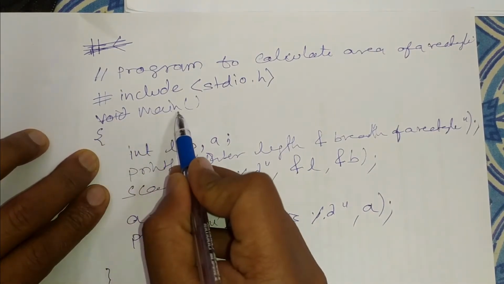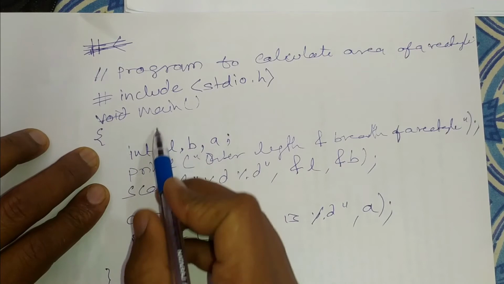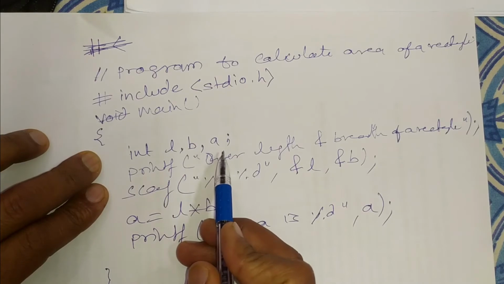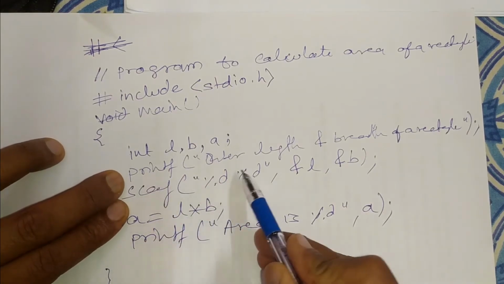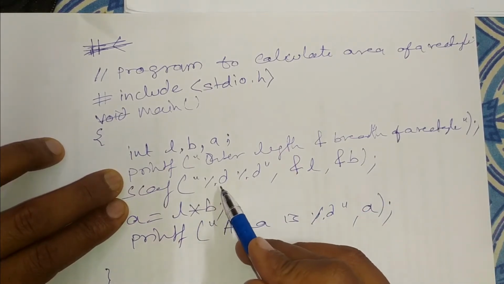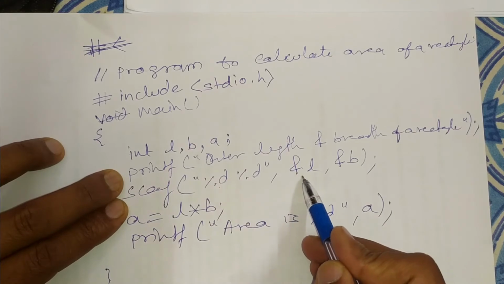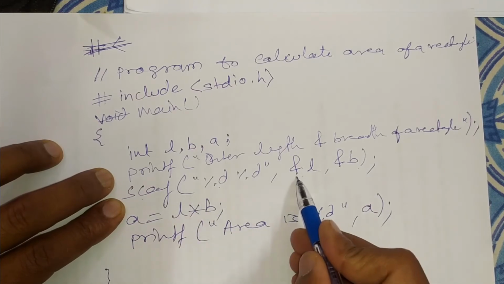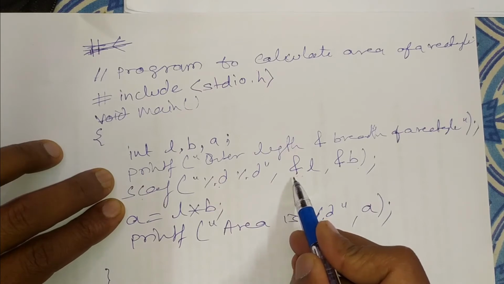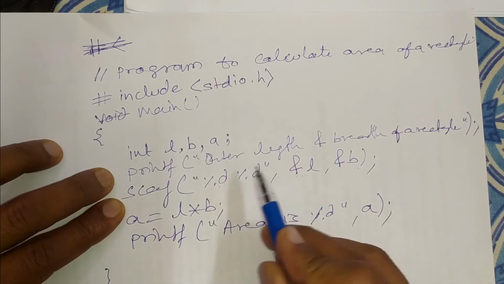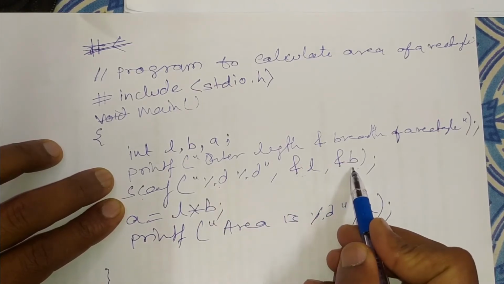Now we have written void main, or we can write only main, depending on the compiler that we are using. We have defined here 3 variables: length, breadth and A for area. The message I have given is print "enter length and breadth of a rectangle". The 2 values that the user gives will be received in 2 different variables, that is L and B. While writing the scanf statement, we have to mention ampersand. Ampersand we can read as "address of". So whatever value is given by the user will be stored at the address of L. The second value will be stored at the address of B.